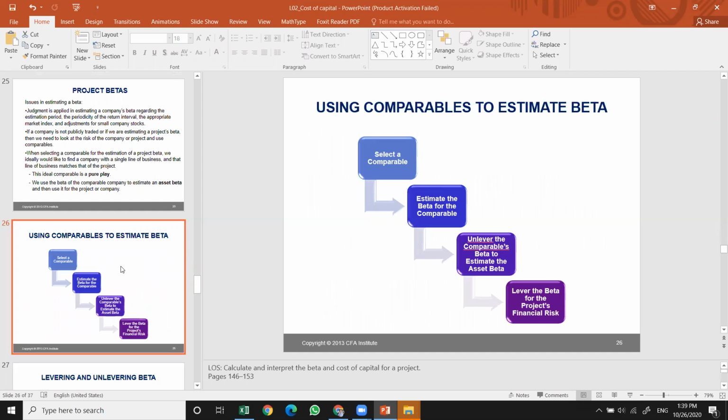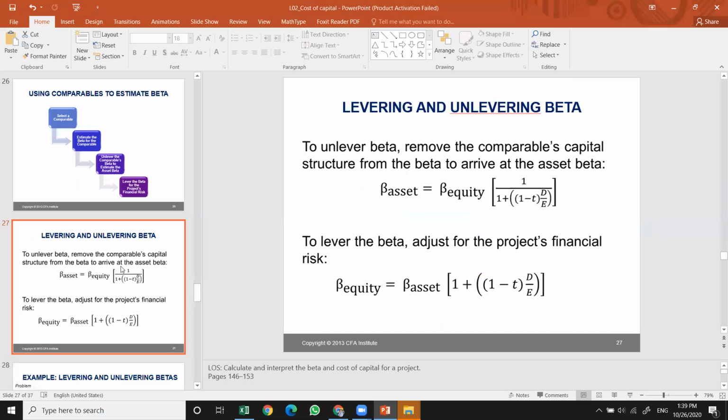So the steps that you need to follow: first, you select the comparable, then estimate the beta for that comparable, unlever the comparable beta to estimate the asset beta, and lever the beta for the project's financial risk. So, levering and unlevering the beta. To unlever the beta, we remove the comparable's capital structure from the beta to arrive at the asset beta.